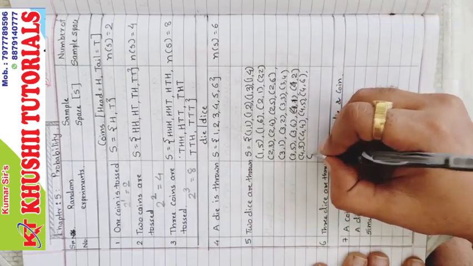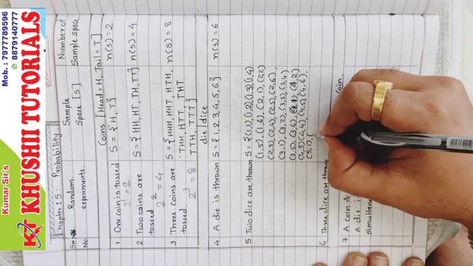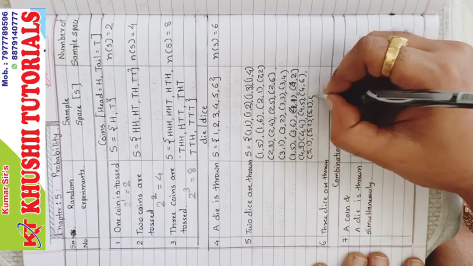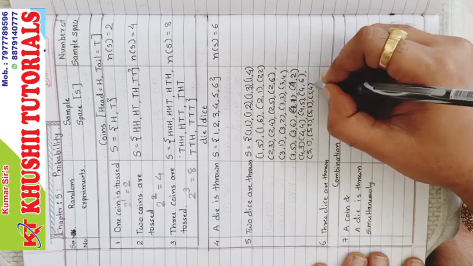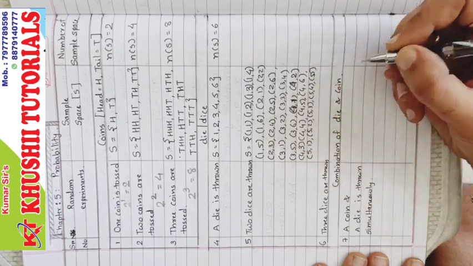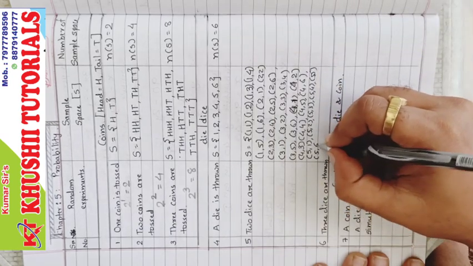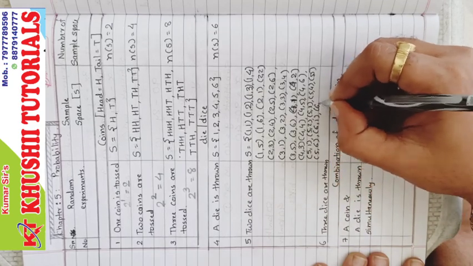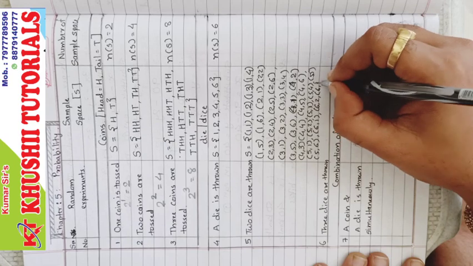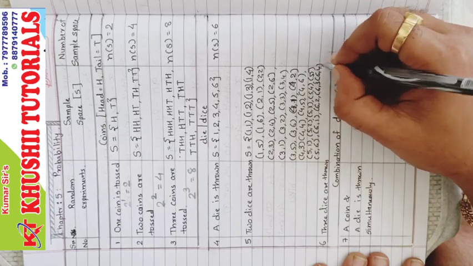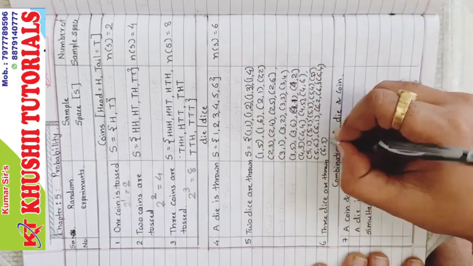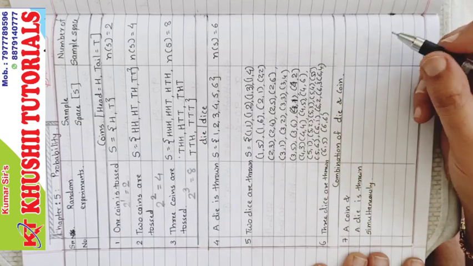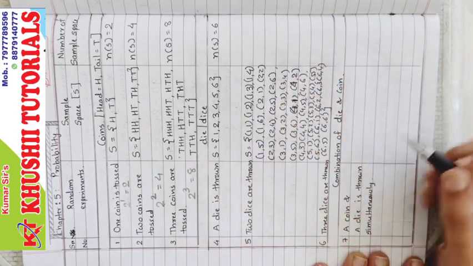Next is 5,1, 5,2, 5,3, 5,4, 5,5, 5,6. 6,1, 6,2, 6,3, 6,4, 6,5 and 6,6. That's all. So these are the possibilities.